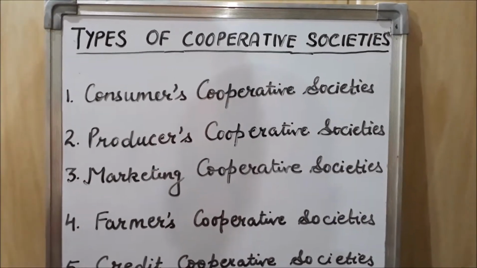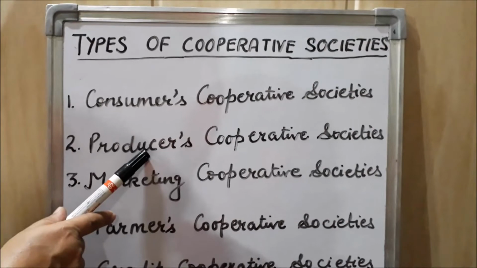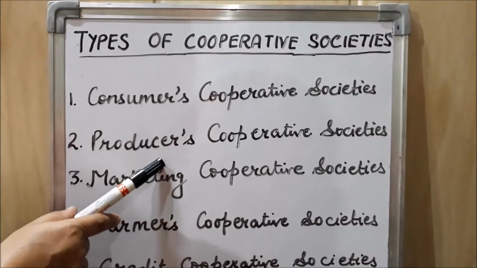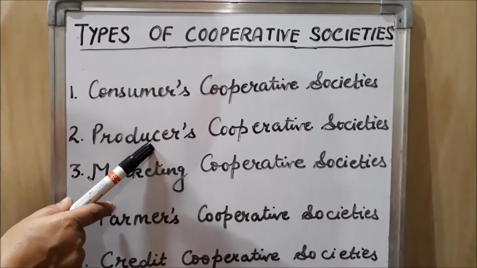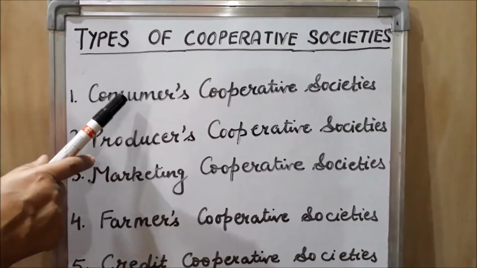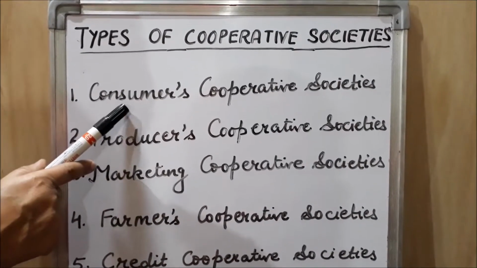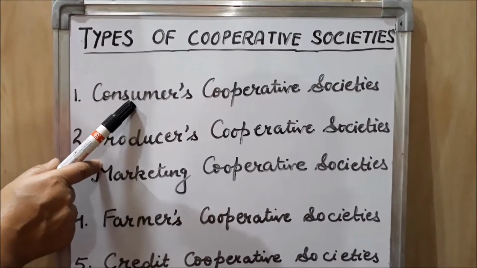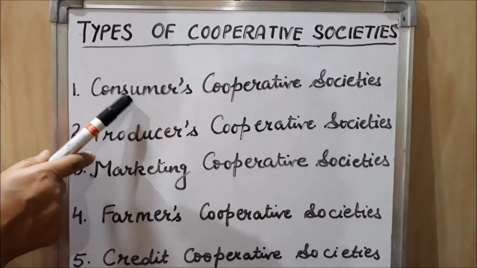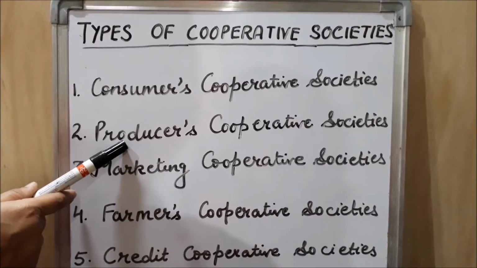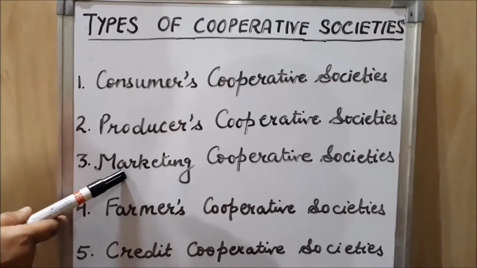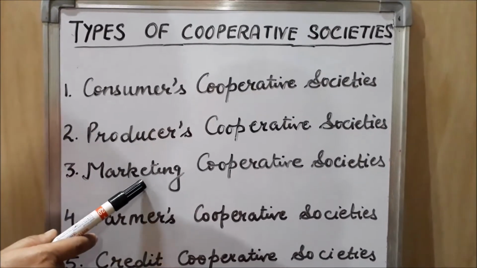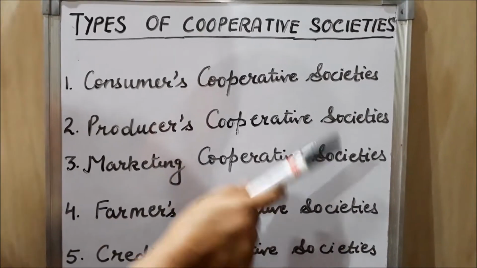Okay, so who are the members of producers cooperative society? Small producers are the members of producers cooperative society. And who are the members of consumer cooperative society? Consumers who want to buy goods at low price. Okay, these two societies are clear to you. Now move to the third type of cooperative society, that is marketing cooperative societies.